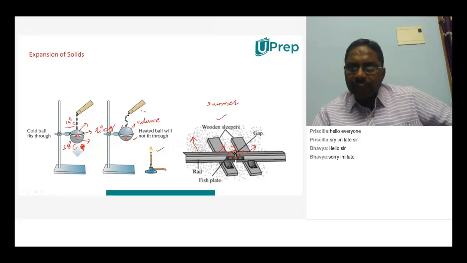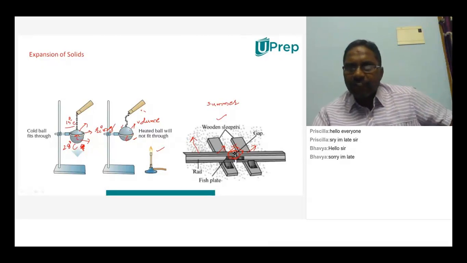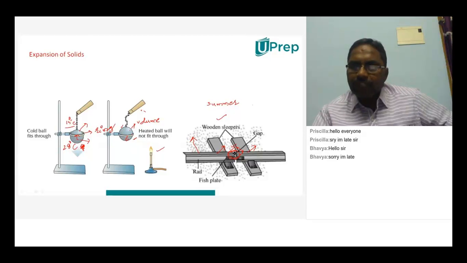And when expansion of this rod is happening, what happens is, instead of filling this gap here, some bulginess will be there. That means it increases its size. And when it increases its size, due to this bulginess, when train travels through this bulginess, it may derail. It may derail actually.